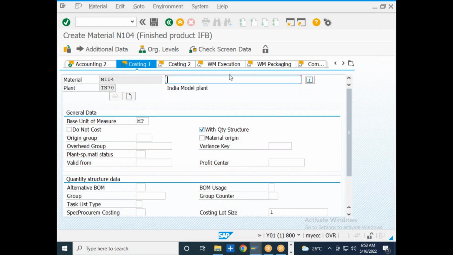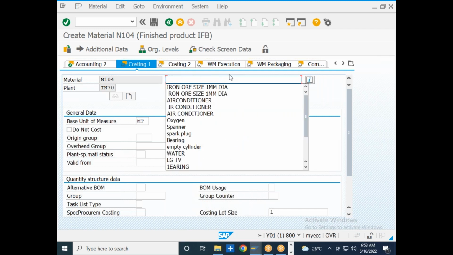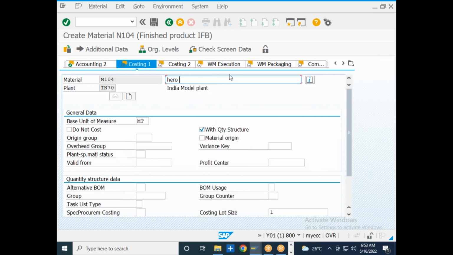Let us say if I am creating a Hero Honda bike, it is a with quantity structure. If you are creating a spare material, then select do not cost. But if I am creating a semi-finished or finished material, I select the with quantity structure.